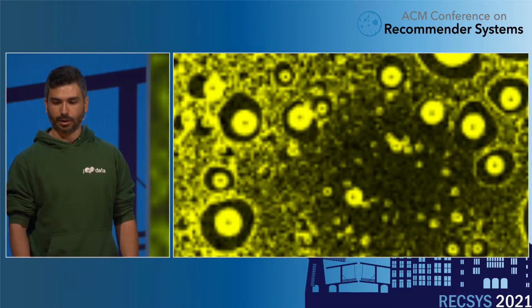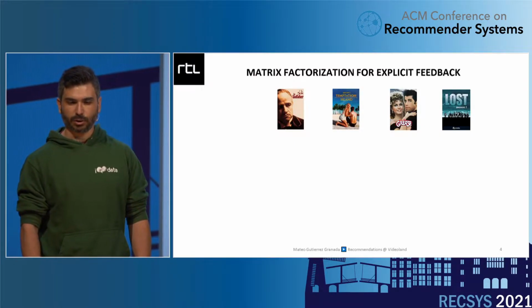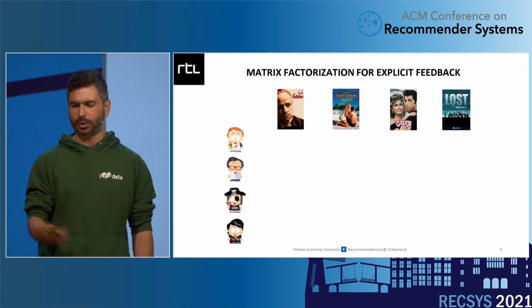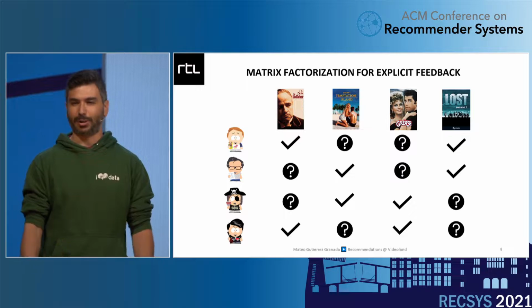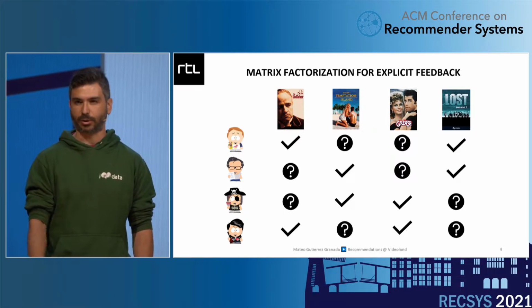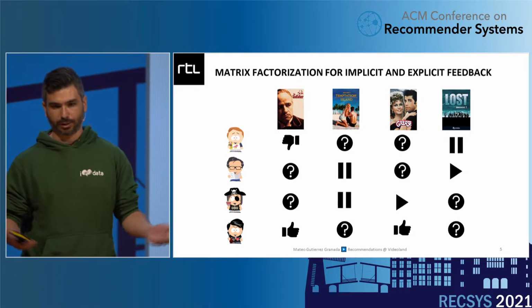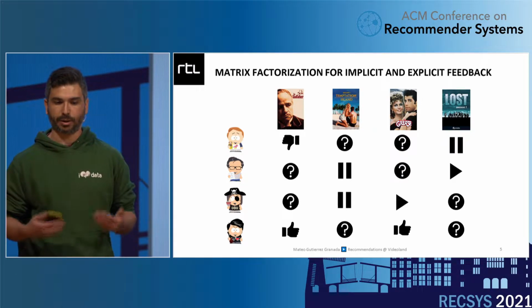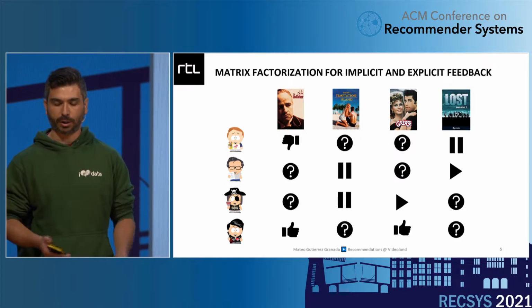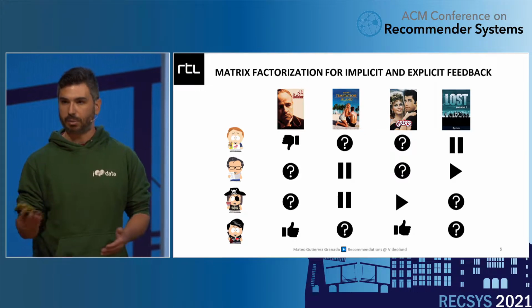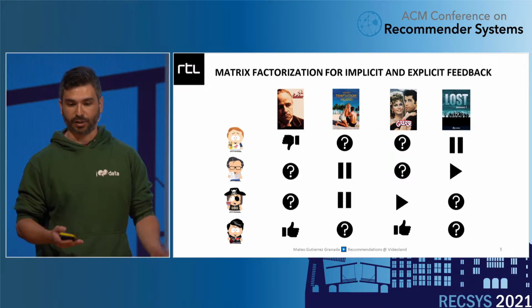So welcome to the Videoland Universe, the biggest Dutch subscription-based video-on-demand platform. Videoland counts with thousands of local and international content and over 2 million users. And we started off, you guessed it, with matrix factorization for explicit feedback, trying to reconstruct the binary signal. But soon enough, we realized that the implicit information is much more abundant, and through the same methodology that I will describe soon, we realized that combining the implicit and explicit information was beneficial.